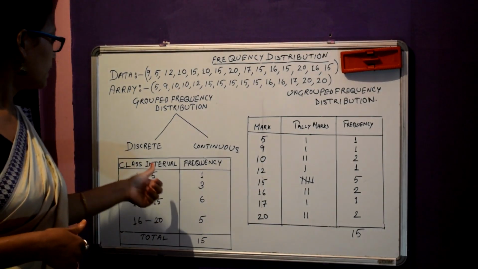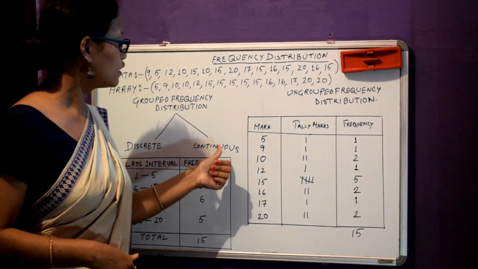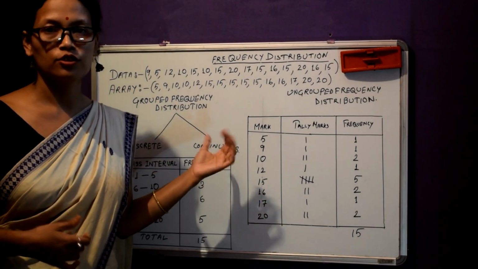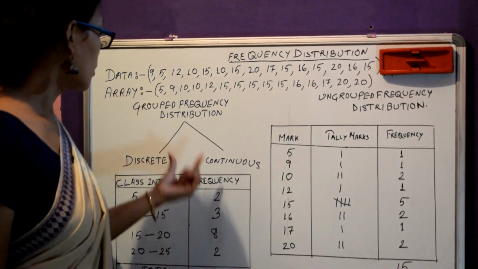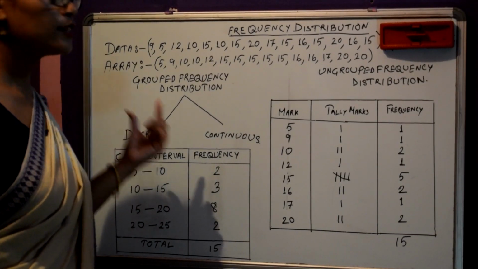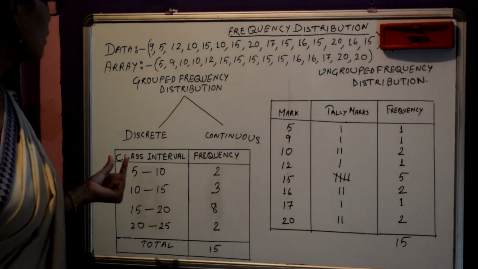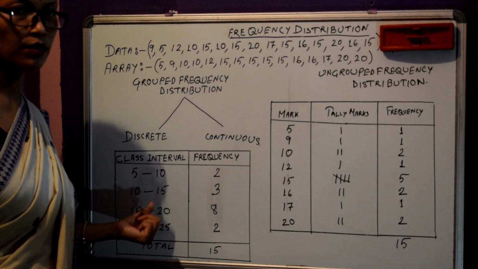We can manage this gap by introducing the continuous frequency distribution. Now let's move to the continuous frequency distribution. This is our continuous frequency distribution technique. Why is it called continuous? Because here there is no gap between these class intervals.